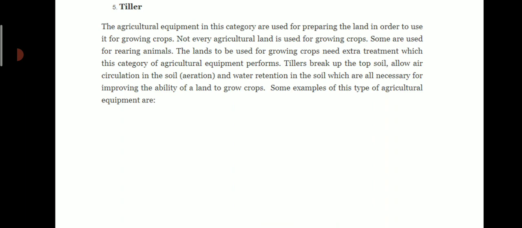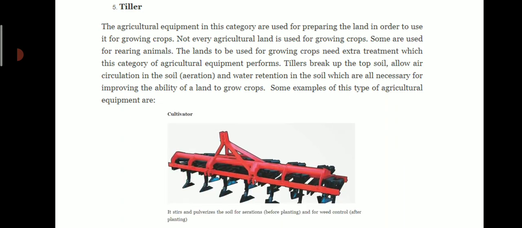Tillers break up the top soil, allow air circulation in the soil and water retention in the soil, which are all necessary for improving the ability of the land to grow crops. So, this is the work performed by the tiller. So, it allows air circulation in the soil as well as water retention in the soil. So, this is the example. Cultivator is the example of tiller.